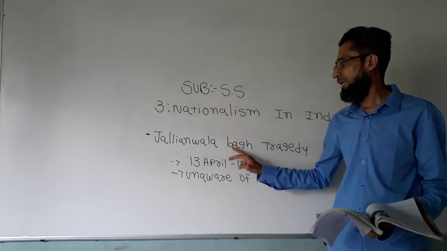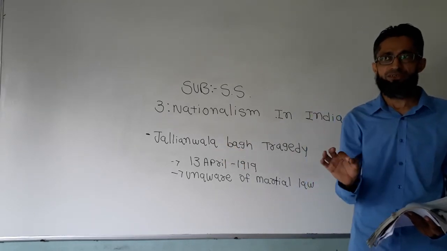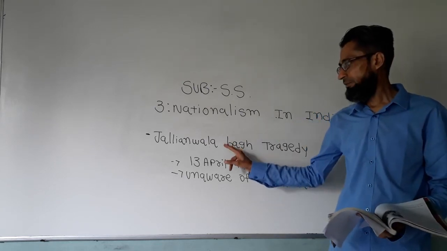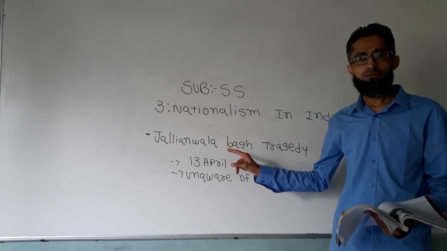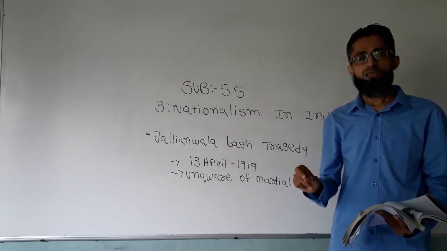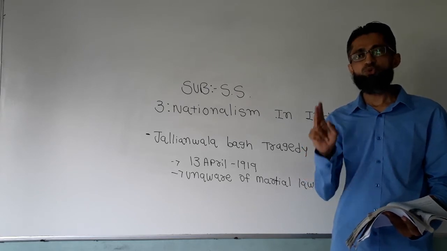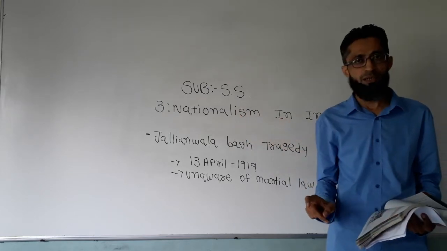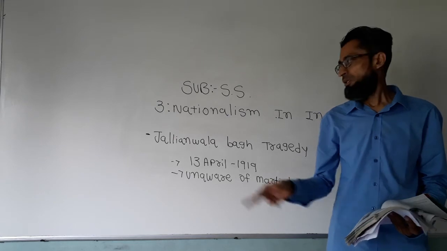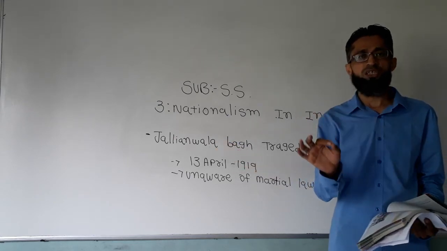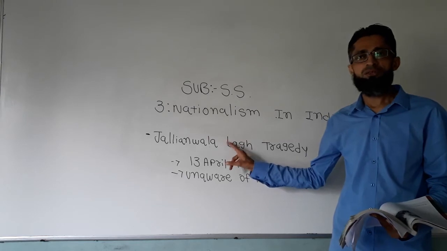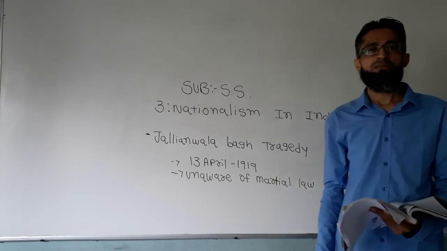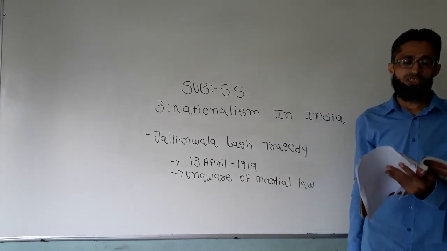Now this Jallianwala Bagh is a very important place in the freedom struggle of India. And as I told you earlier, in the board exam, a 2 marks map question will be asked from the same chapter, Nationalism in India. I will give you more on this later, but Jallianwala Bagh is one such event which is very important for the purpose of the map. So on 13 April 1919, the Jallianwala Bagh incident took place.